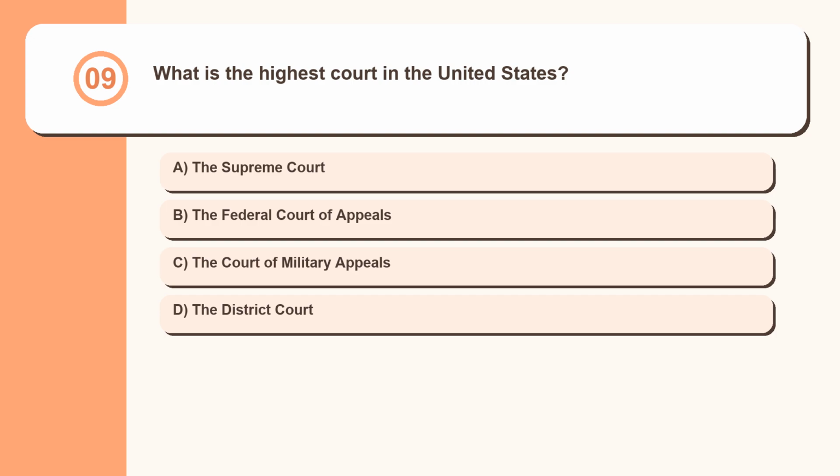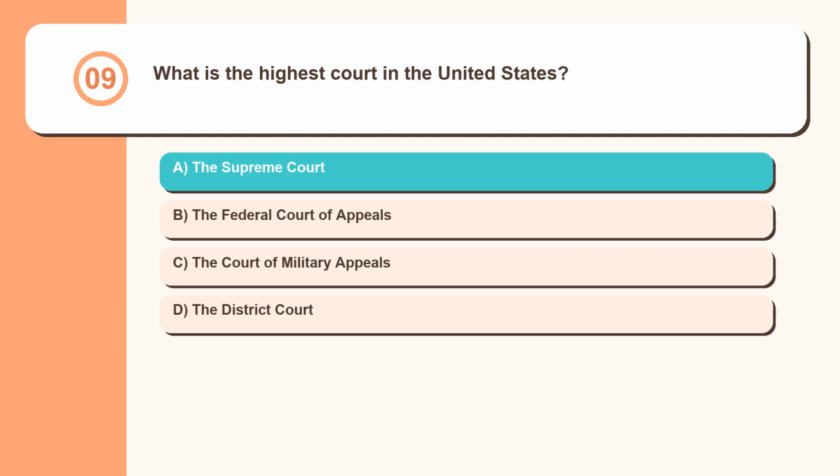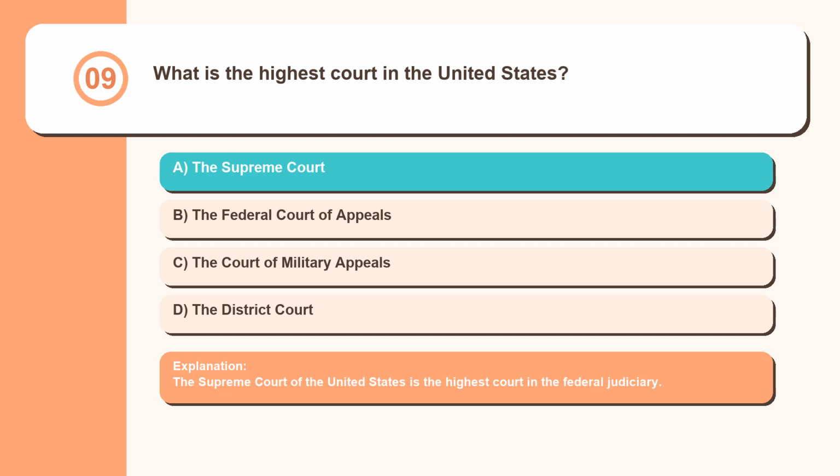Question 9. What is the highest court in the United States? The Supreme Court, the Federal Court of Appeals, the Court of Military Appeals, the District Court. The Supreme Court of the United States is the highest court in the federal judiciary.